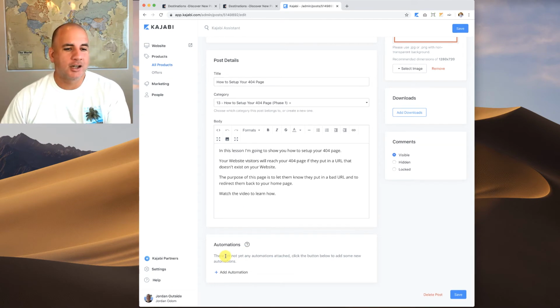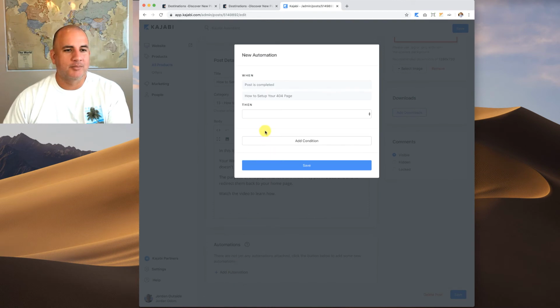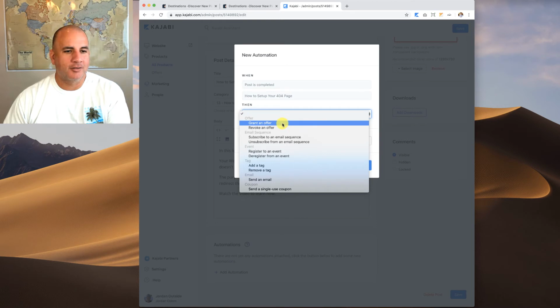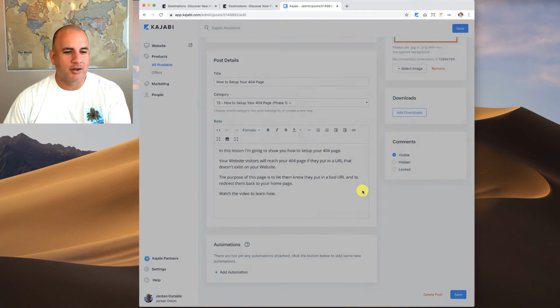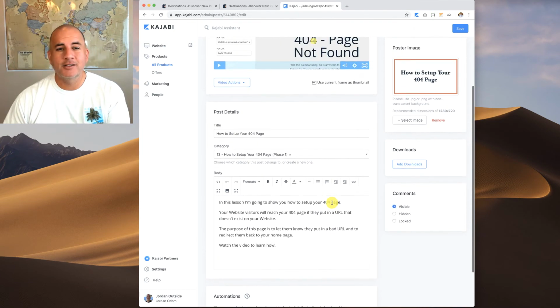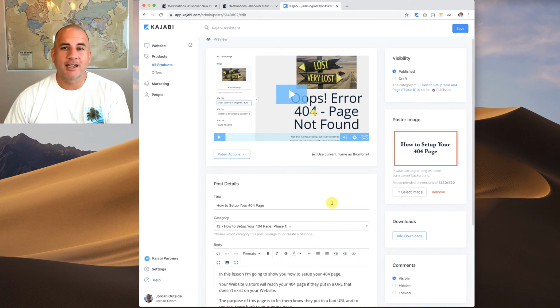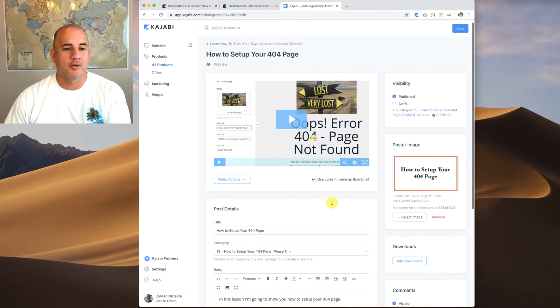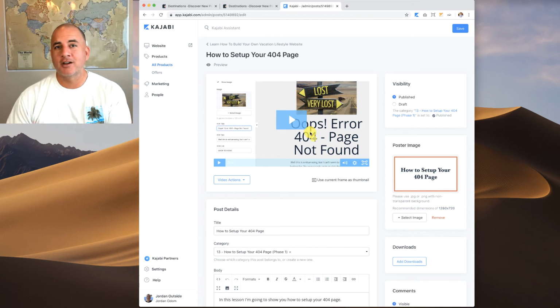And then for each lesson, I can add an automation. So let me pull this up. So when the post is completed, then what do I want to happen? I could grant an offer, I could subscribe them to an email sequence, I could register them for an event, I could add a tag, I could send an email. So there's lots of different things that you can do to make your courses more interactive. You can also add surveys, you can add tests. So if you want to test their knowledge at the end before they move on to the next part of your course, you can add that.